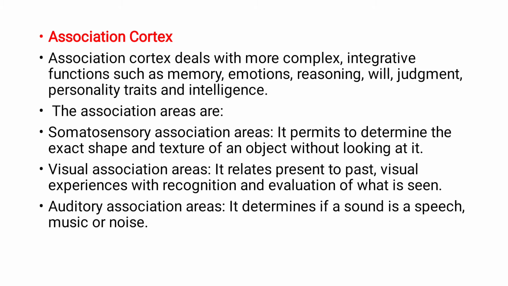Next, moving on to association cortex. Association cortex deals with more complex subjects like memory, emotions, reasoning, higher mental functions, will, judgment, personality traits, and intelligence. So all these memory, emotions, reasoning, will, judgment, personality traits, and intelligence are called cognitive functions, which association cortex is responsible for.